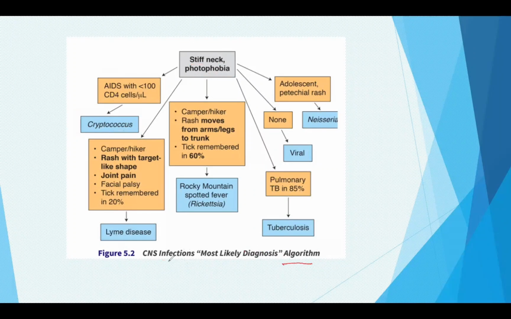Okay, the algorithm of the CSF infections. Here is a patient who presents with stiff neck and photophobia. If he is suffering from AIDS and has a CD4 count of less than 100, he is most likely suffering from cryptococcus.